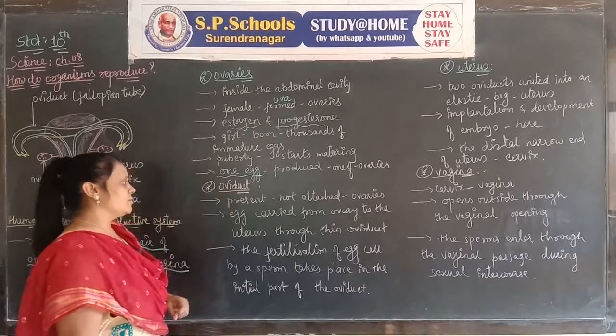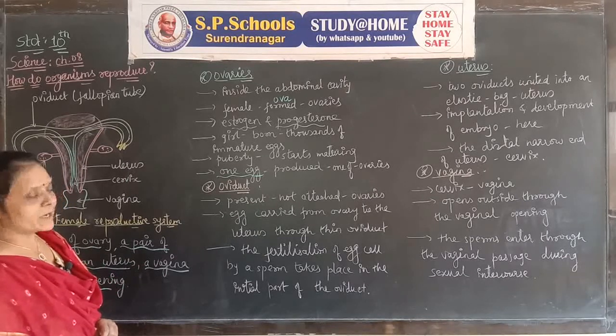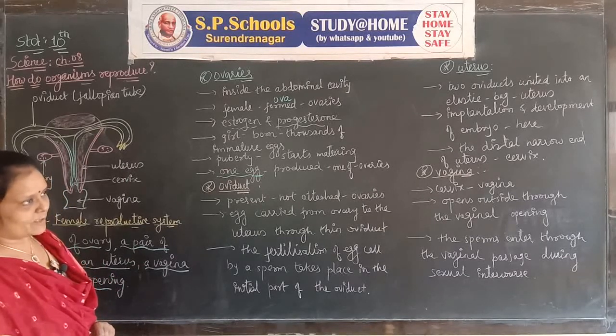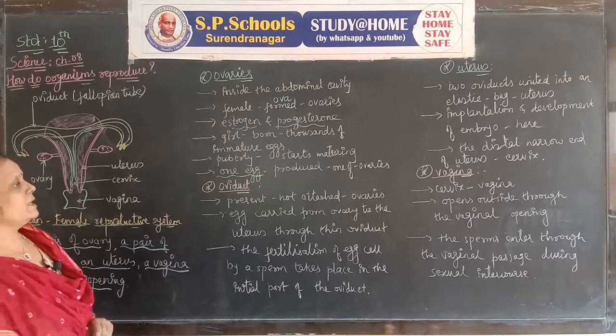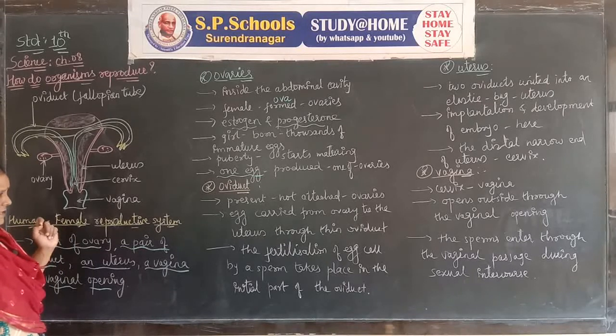Then we go through the oviduct. One pair of oviducts is present in the female reproductive system. Oviducts are not attached to the ovaries.